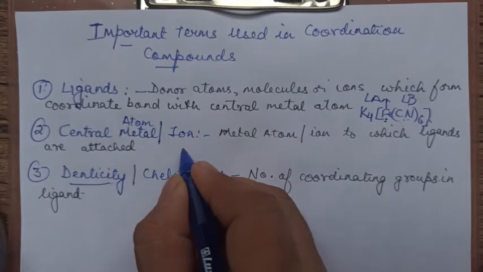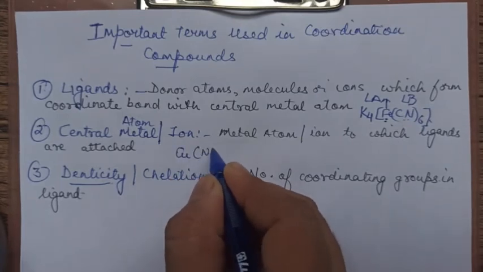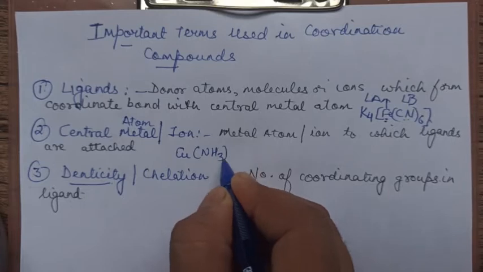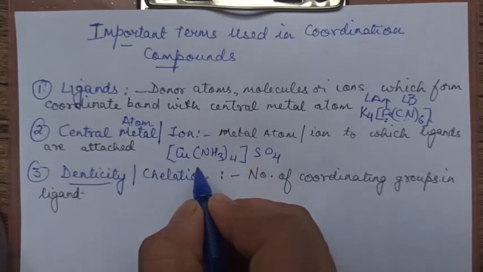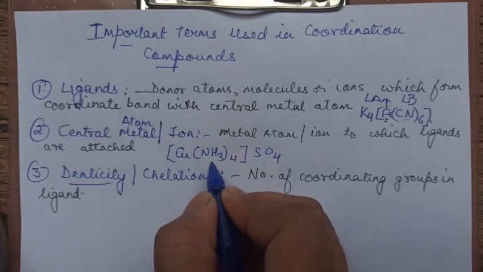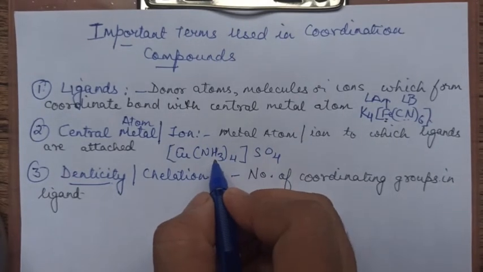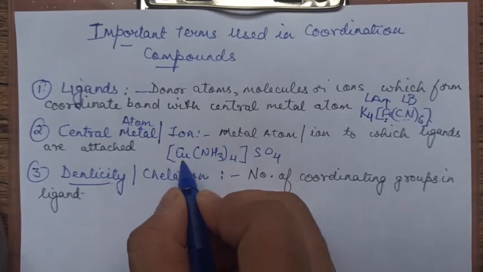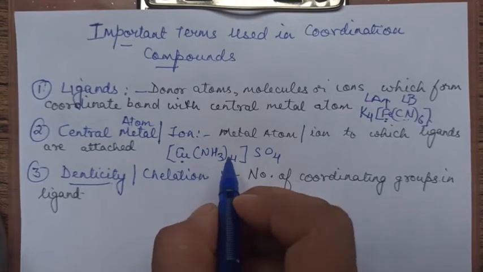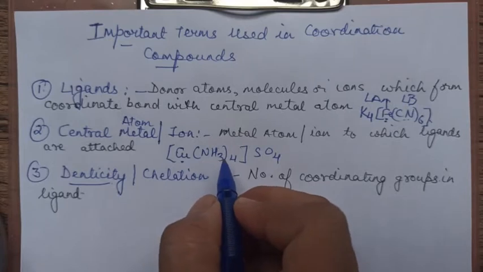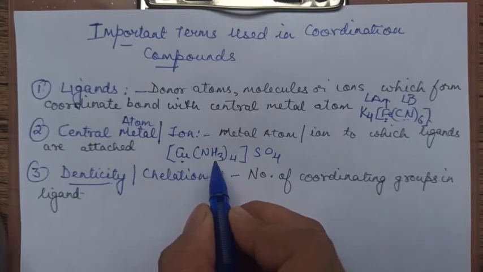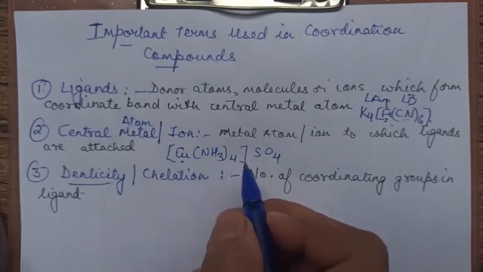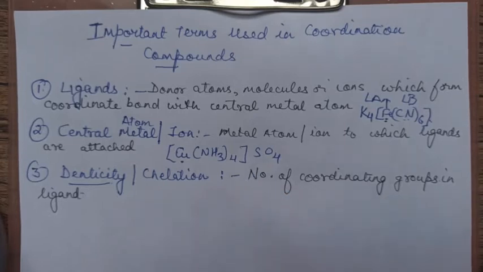Suppose I take another example, say [Cu(NH3)4]SO4, NH3 taken 4 times. Now in this, what is what? NH3 is a ligand. It's a molecule. It's giving a lone pair of electrons to Cu. Cu is the central metal atom or ion, depending upon the charge, that also I have to tell you. And NH3 is giving the lone pair, so NH3 is a ligand. Got it? So we will be taking some more examples where these things will be clear to you.